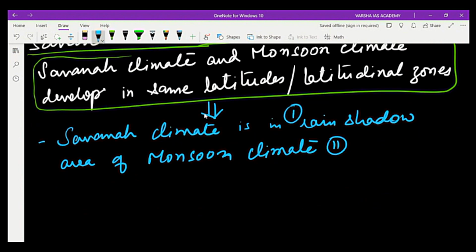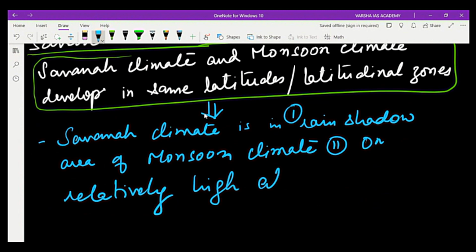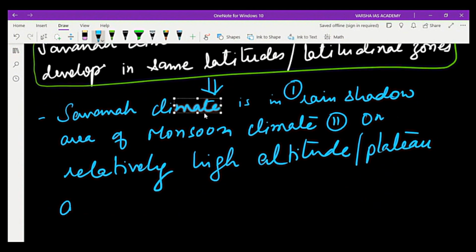Number two, savanna climate is on relatively high altitude, or on the plateau area, right?